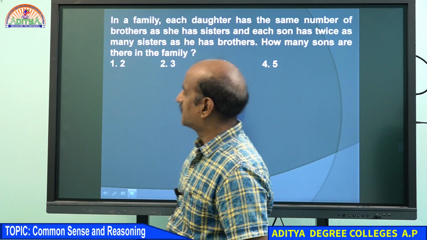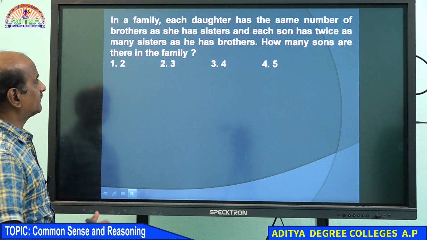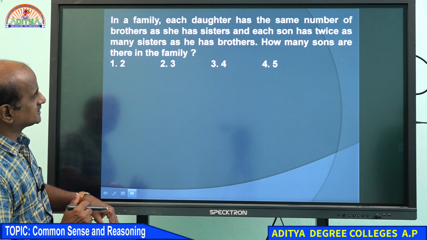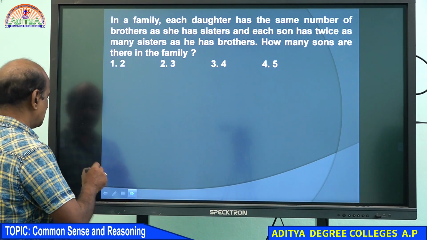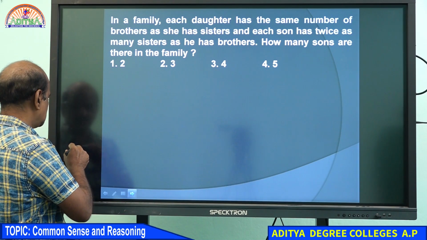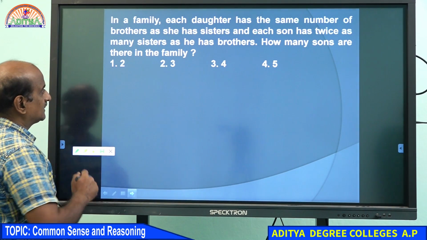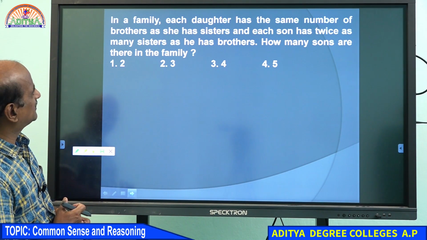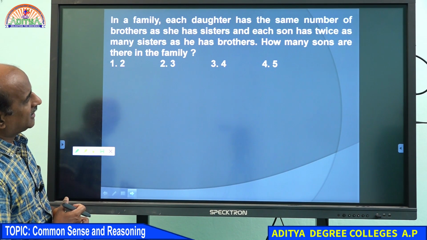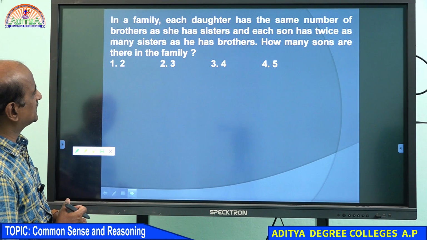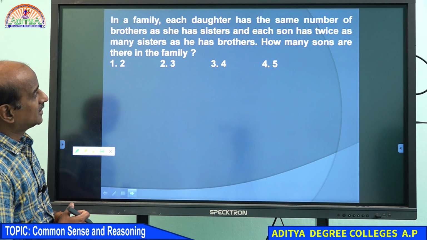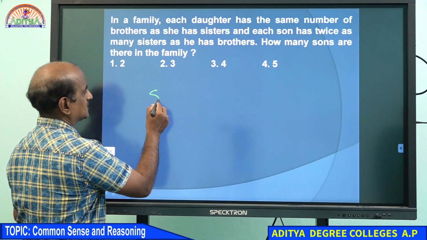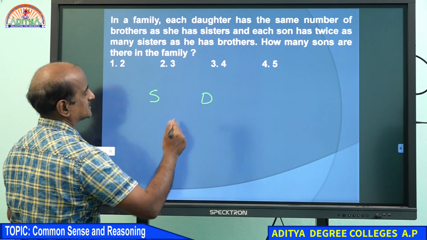Here we go. Please look at the question. In a family, each daughter has the same number of brothers as she has sisters. This is a little logical question, but still we can easily answer it. And each son has twice as many sisters as he has brothers. How many sons are there in the family? So that is the question. You have to answer how many sons and how many daughters.